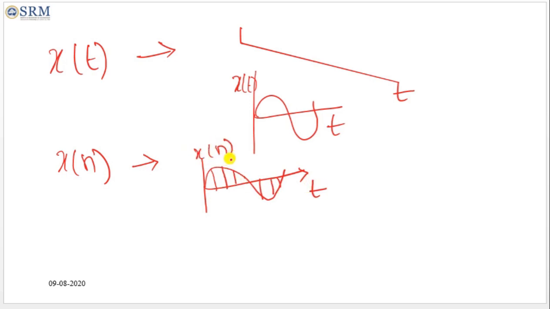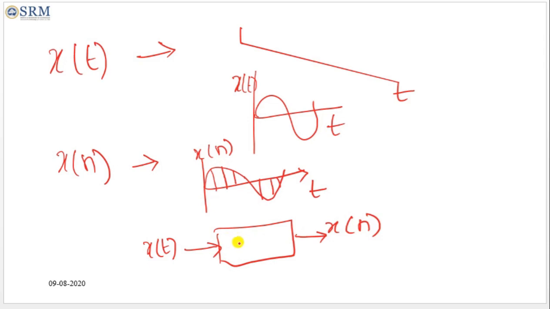So what is a sampler? The sampler is the process of converting the signal x of t into x of n. That x of n is obtained by taking the samples of the analog signal x of t every T seconds, where T is the sampling period.